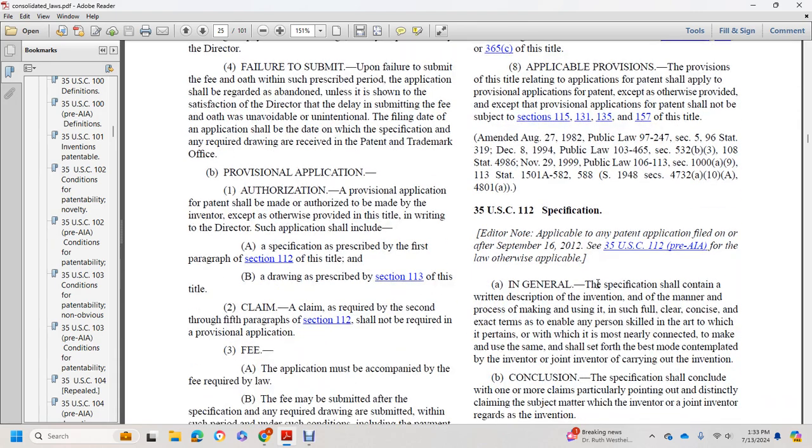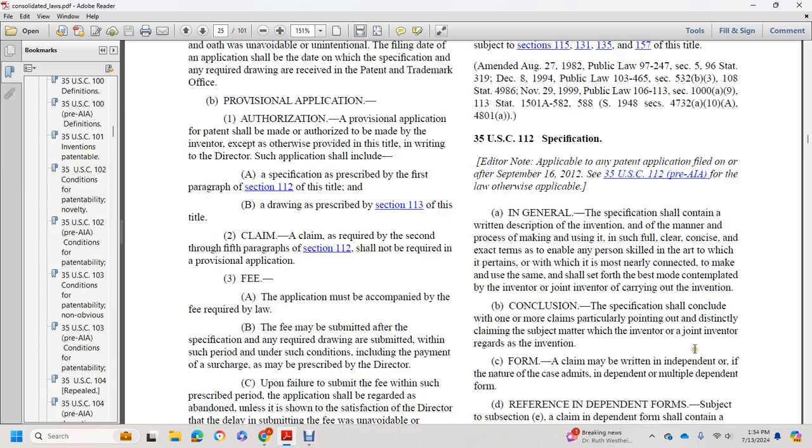Specification. In general, the specification shall contain a written description of the invention, and of the manner and process of making and using it, in such full, clear, concise, and exact terms as to enable any person skilled in the art to which it pertains, or with which it is most nearly connected, to make and use the same, and shall set forth the best mode contemplated by the inventor or joint inventor of carrying out the invention.